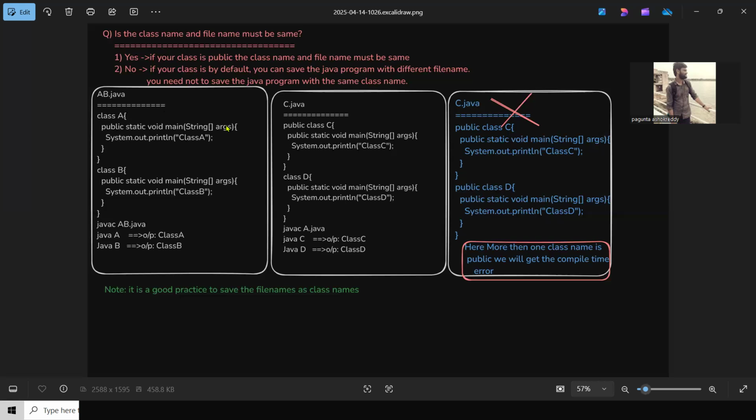Only remember, whenever a class is public, only one class can be public, and that time the file name must be the same as the class name. Otherwise you will get the compile time error. Please note this one: it is a good practice to save the file name as the class name. Thank you guys.